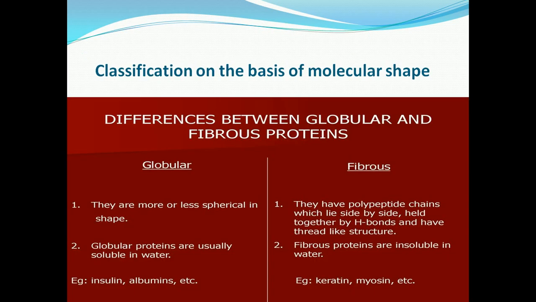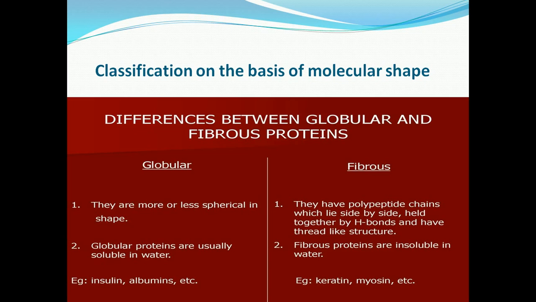Now we'll see the classification on the basis of molecular shape. Proteins can be classified on the basis of molecular shape into two: one is fibrous protein and the second is globular protein.